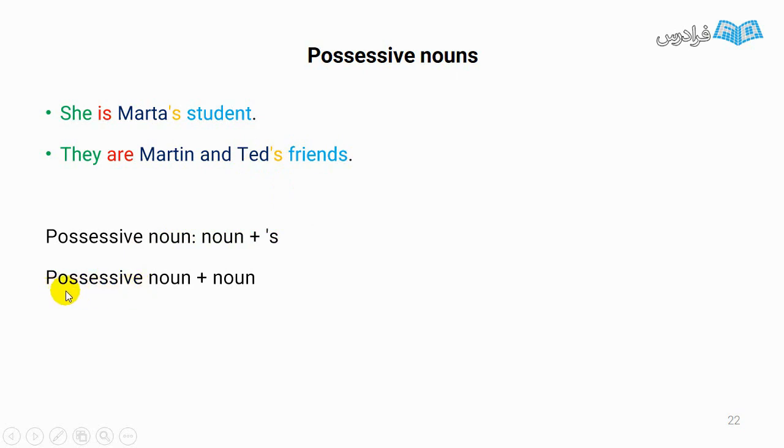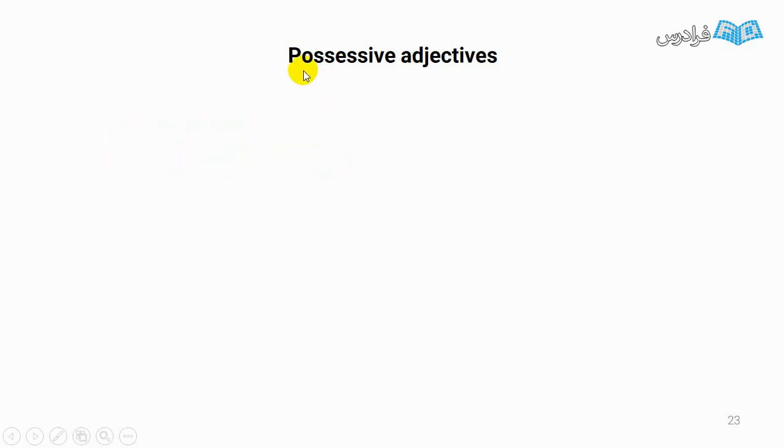Most of the time after a possessive noun we have another noun, like this, student or friends. Be careful. No matter how many nouns we have, when we have a list, we just add apostrophe and s to the last word, not to each noun, just the last one. And we have possessive adjectives.